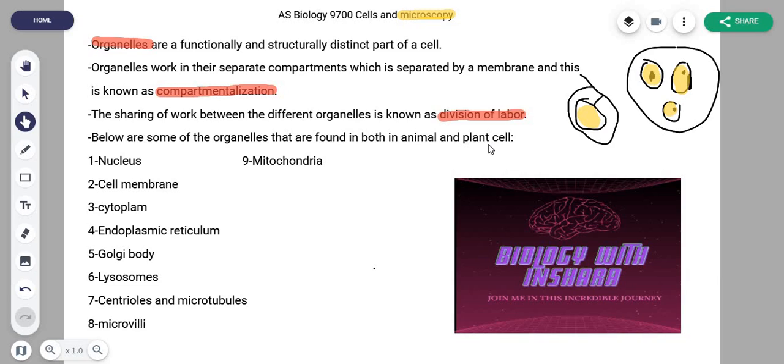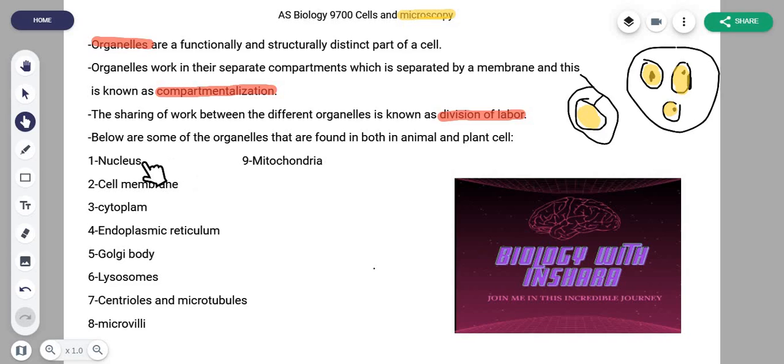And once we're done with the organelles part, we're going to come to microscopy. And basically, it's not that hard. It involves some calculations, some conversions. And there are two types of microscopes, light microscope and electron microscope. So I'll cover that up. Don't worry about that, okay?